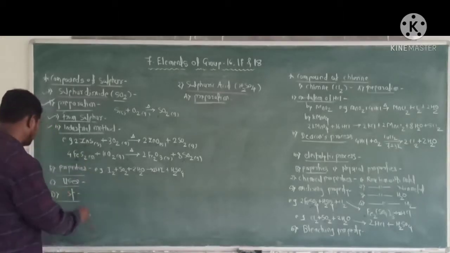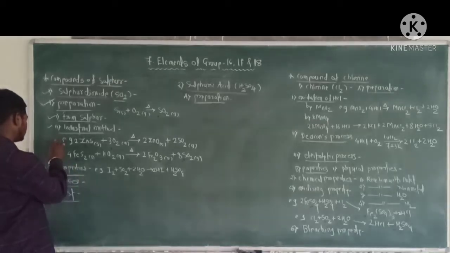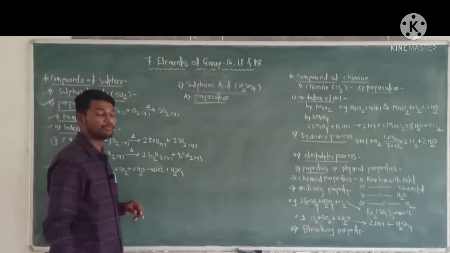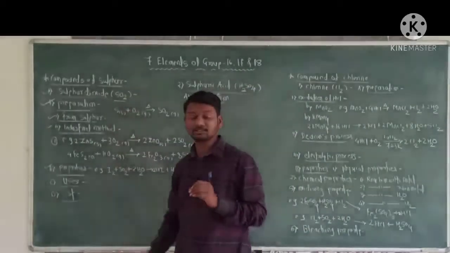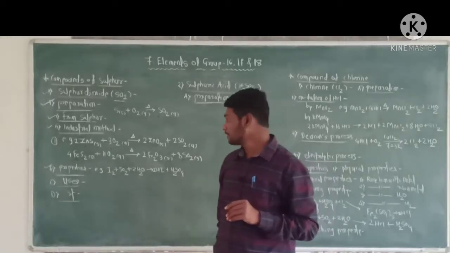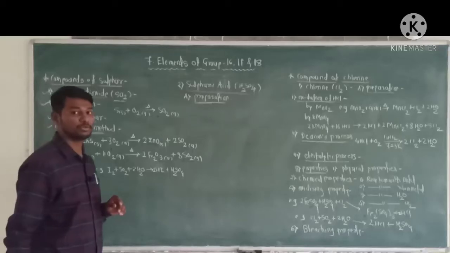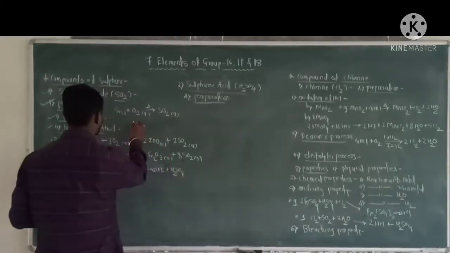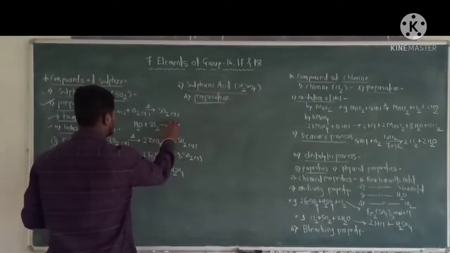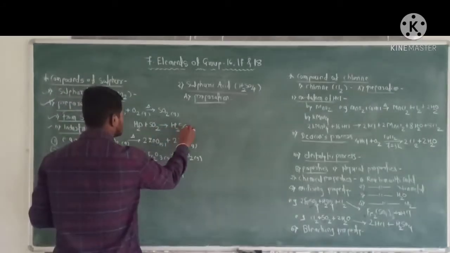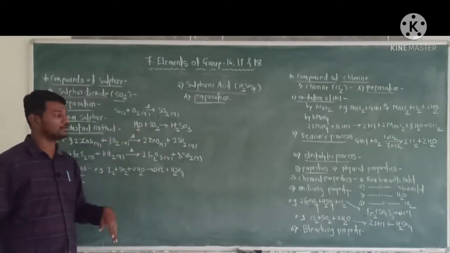Next, properties. First property, sulfur dioxide is a colorless gas. Second, sulfur dioxide is highly soluble in water. For example, water plus SO2 forms sulfurous acid.